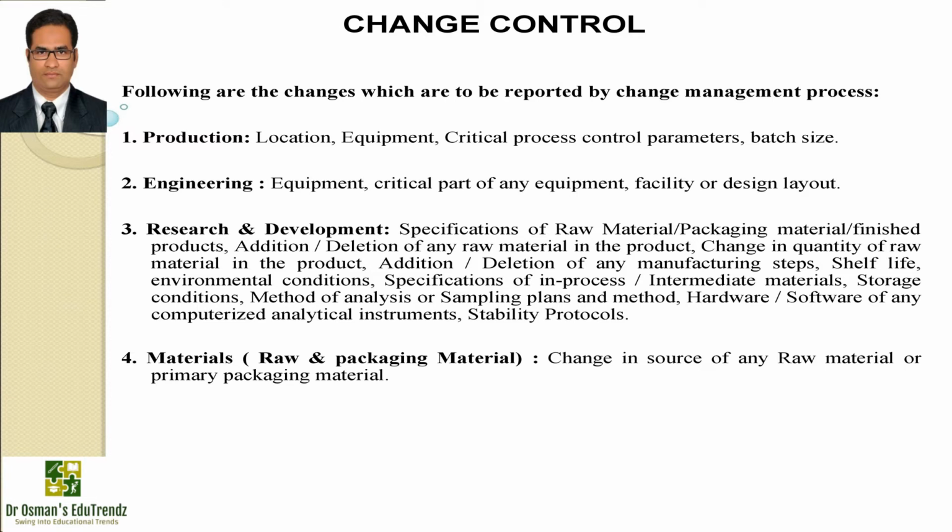In case of production: the location, the equipment, the process control parameters and the batch size. If these are changed, then that should be reported to the change management process. On the engineering side, any equipment or its critical part, the facility or the design layout, if it is changed from the previous one, should be reported.